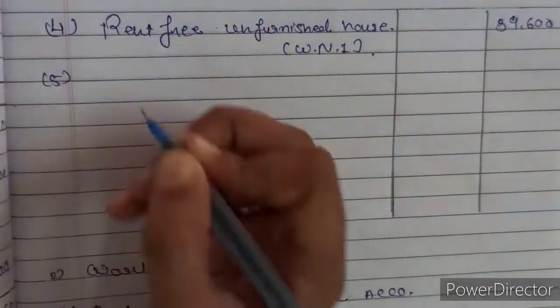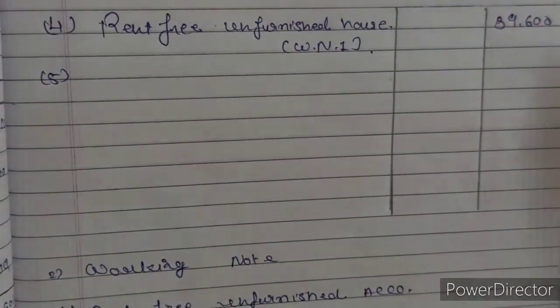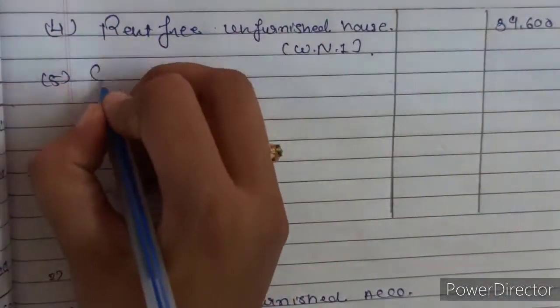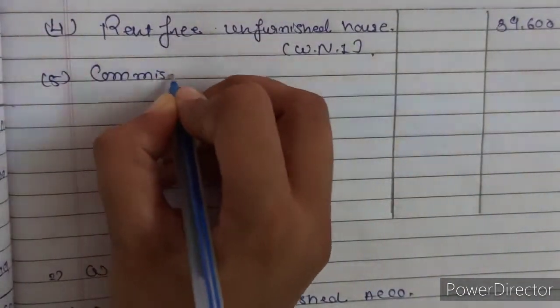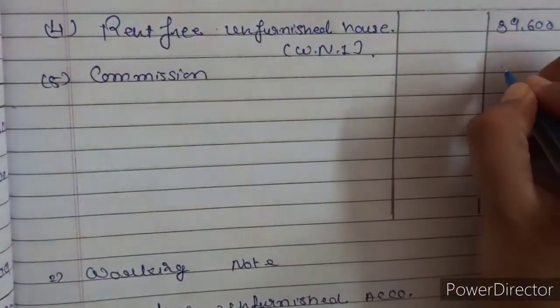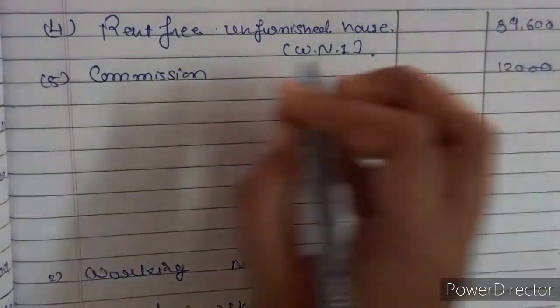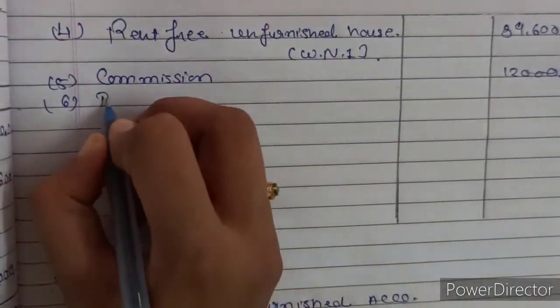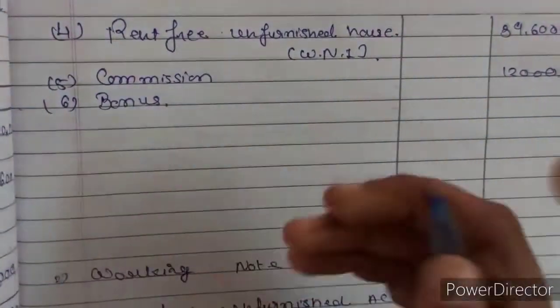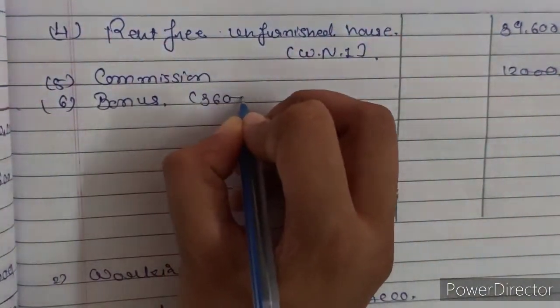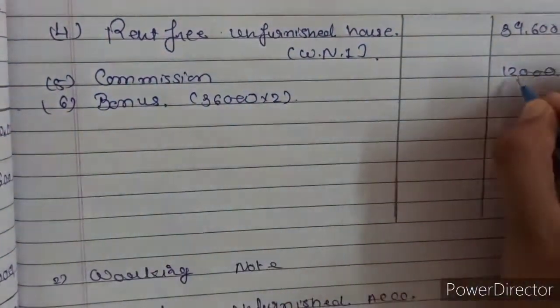Then point number 5, commission. He is receiving the commission of 12,000. Then he is receiving bonus of rupees 2 months. So 36,000 into 2.